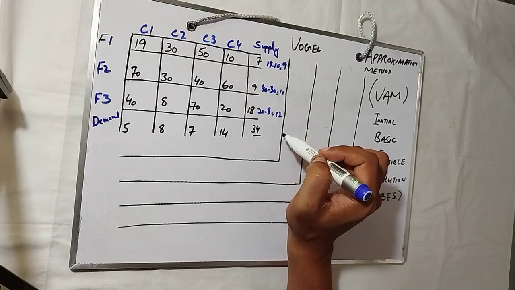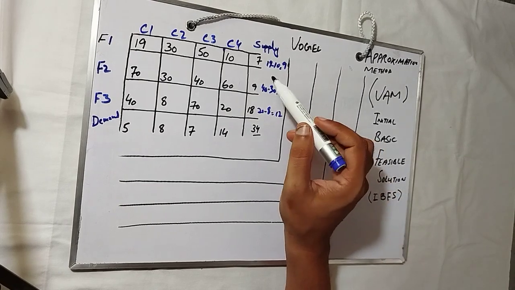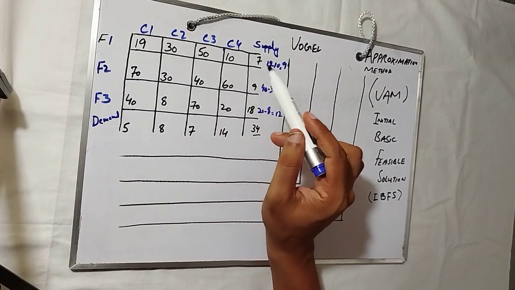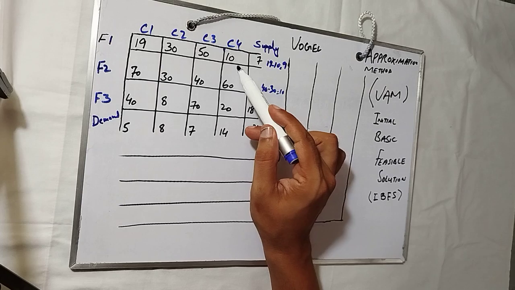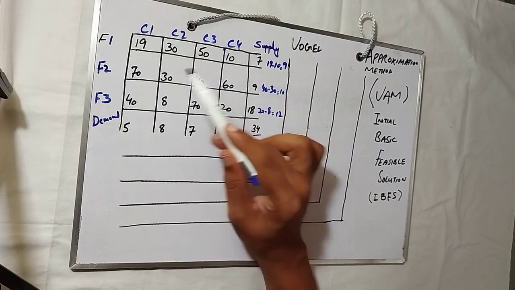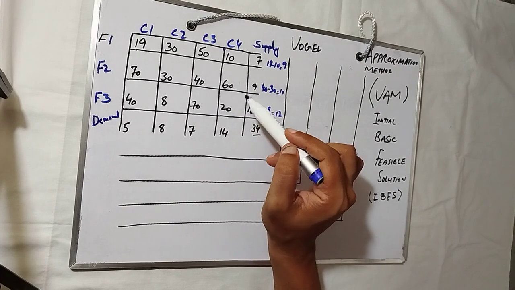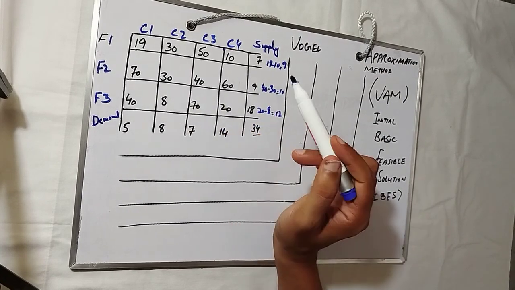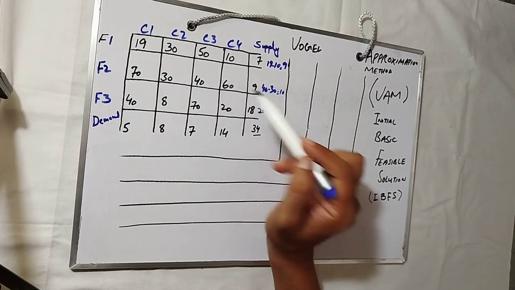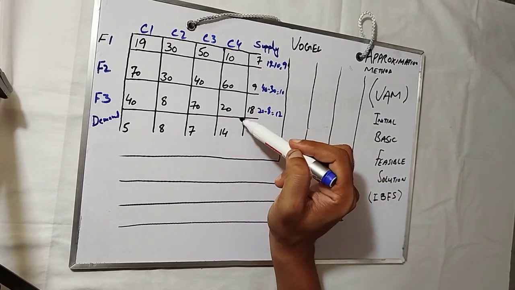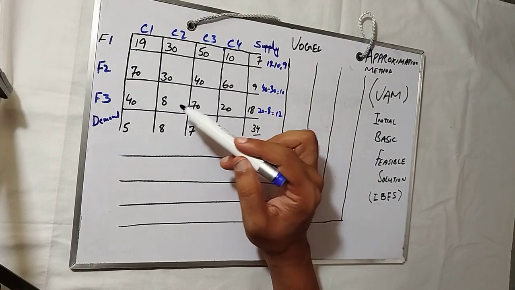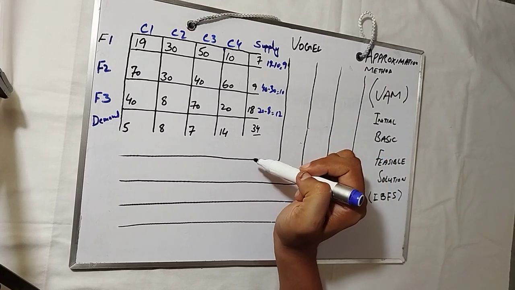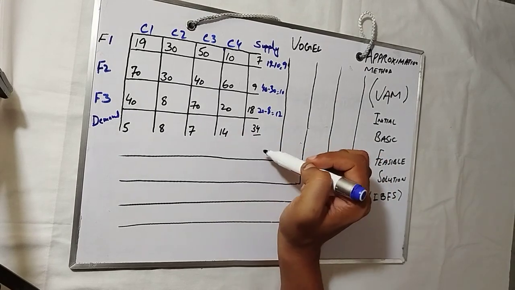So these are the row penalties. Let me reiterate. In row 1, 10 is the least and the second is 19, so 19 minus 10. In the second row, 30 is the least and 40 is the next, so 40 minus 30. In the third row, 8 is the least and the second is 20. This is the demand, so we will not consider it.